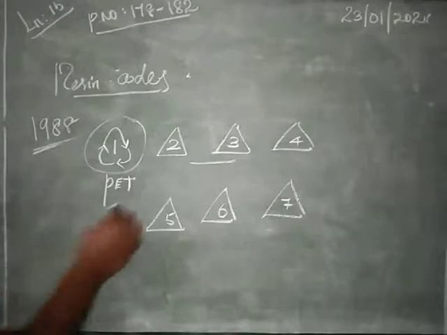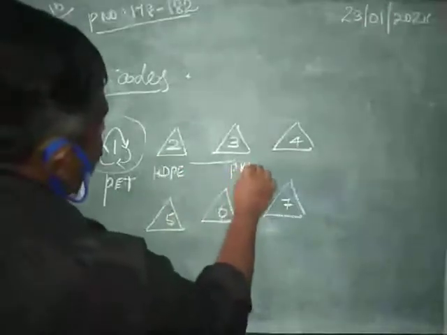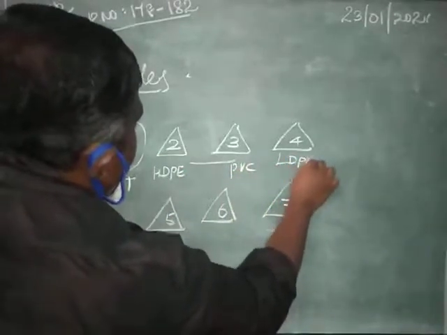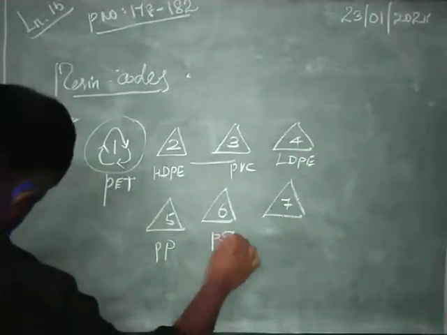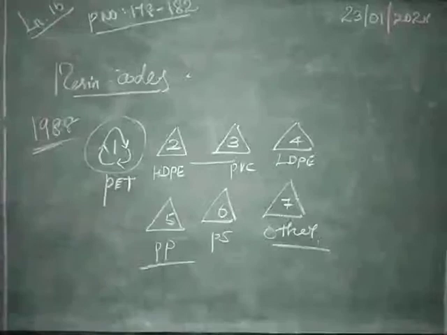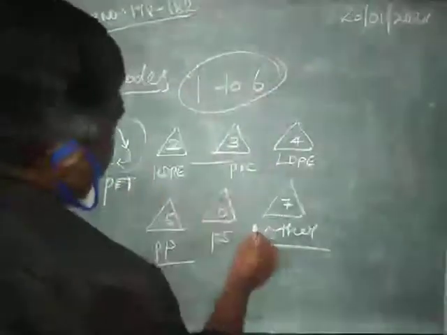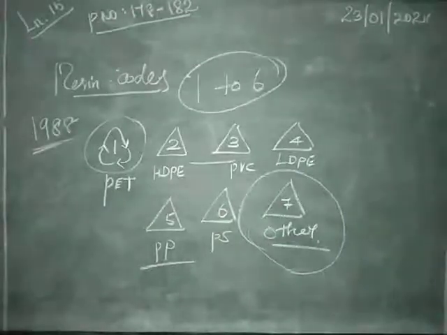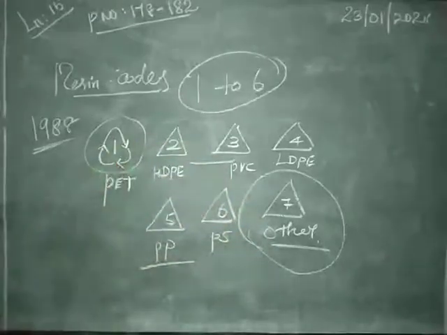First one PET, second one HDPE, third one PVC, fourth one LDPE, fifth one PP, sixth one PS, seventh one other. These are all the resin codes we use in our day-to-day life. Resin codes usually run from 1 to 6. The seventh one is a very dangerous one and it will not come into the 1 to 6 category.